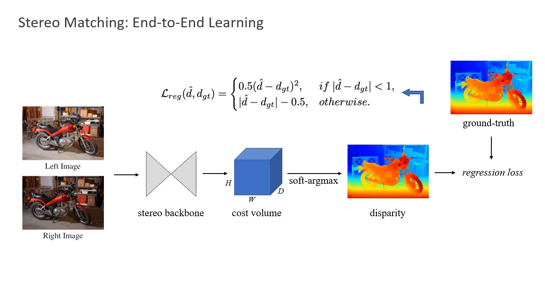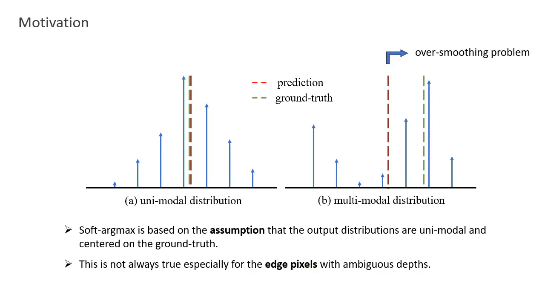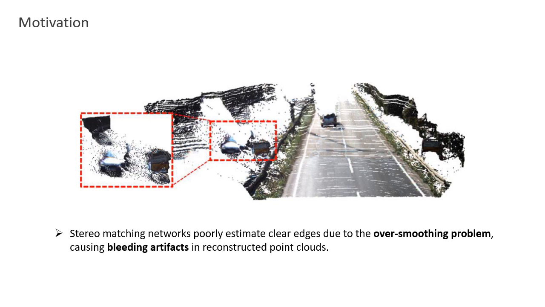The main problem of L1 loss is that it lacks direct supervision of the cost volume and is thereby prone to overfitting. Moreover, soft argmax is based on the assumption that the output distributions are unimodal and centered on the ground truth, as shown in Figure A. But it is not always true, especially for the edge pixels with ambiguous depths. For multimodal output like Figure B, soft argmax estimates the disparity between the two modes, which is known as the oversmoothing problem. When we use the oversmoothed disparity map to reconstruct the 3D point cloud, we find that there are a lot of bleeding artifacts in the point cloud.